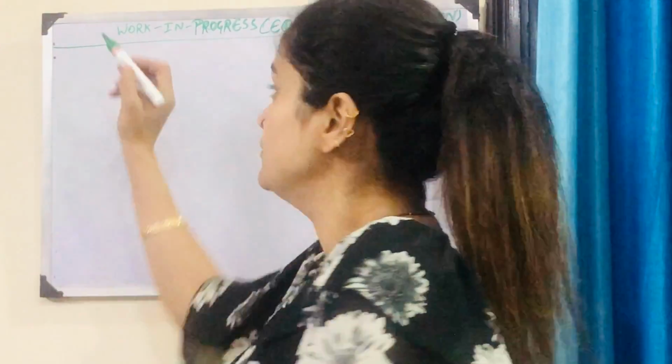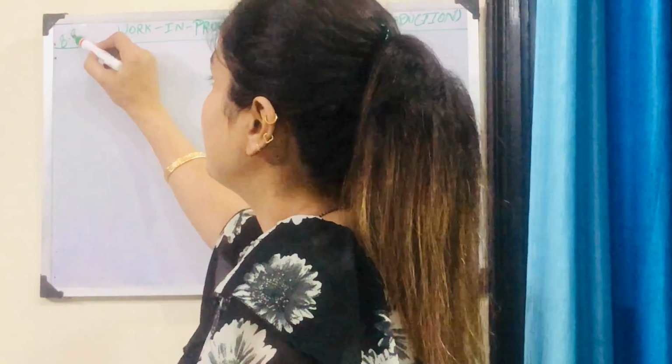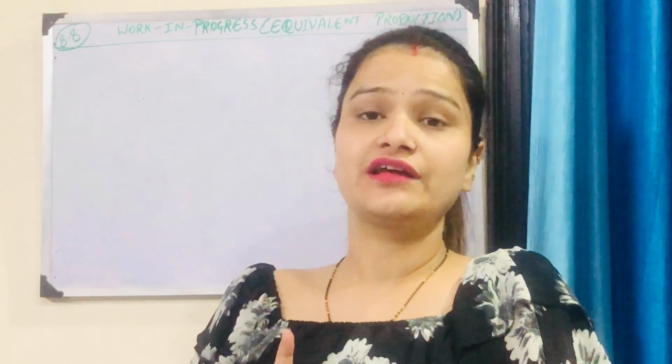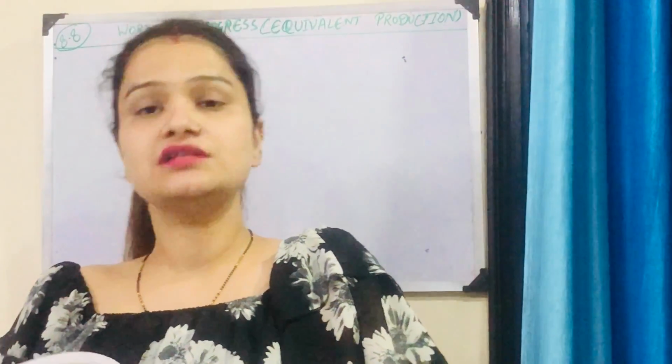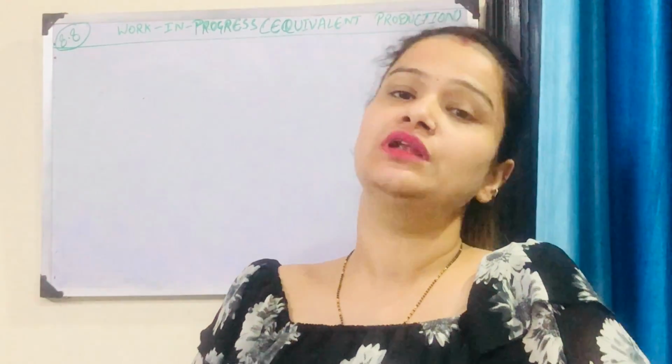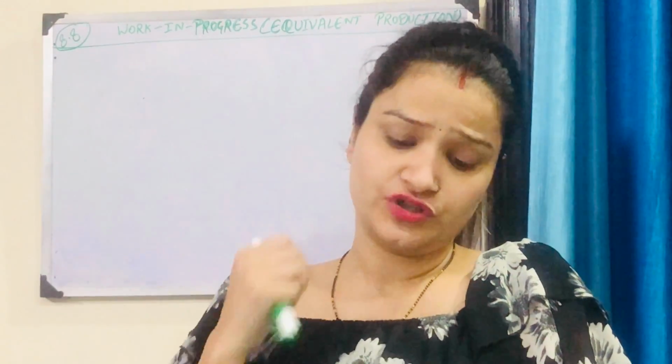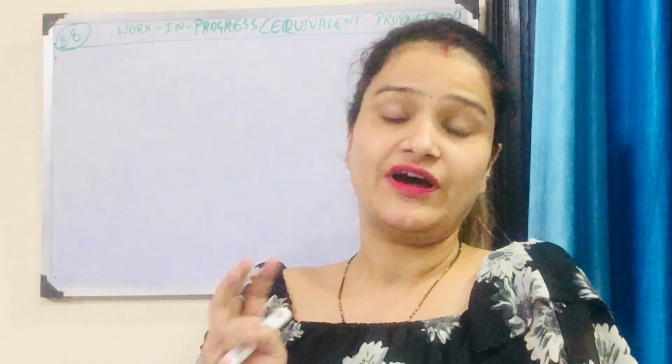So we would go to illustration 8.8. See the illustration 8.8. In this particular question, what we are required to make: the first thing, prepare a statement of equivalent production, then evaluate the cost of abnormal loss, finished goods and closing stock, and prepare the process 1 account and abnormal loss account. It means we'll have to make 5 things.